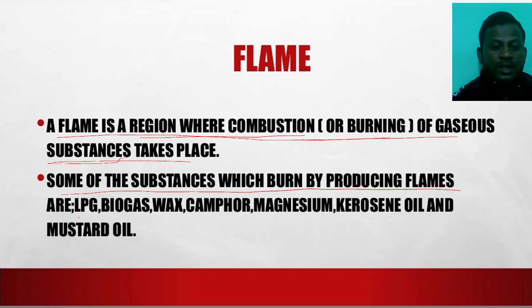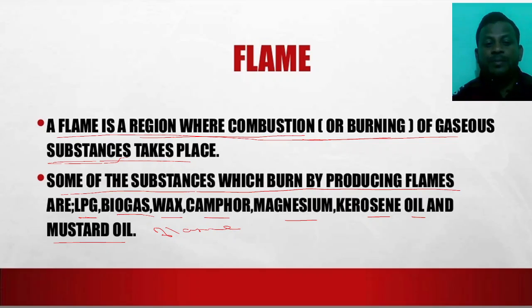like LPG, biogas, wax, camphor, magnesium, kerosene oil, and mustard oil. These are examples for producing a flame, right?